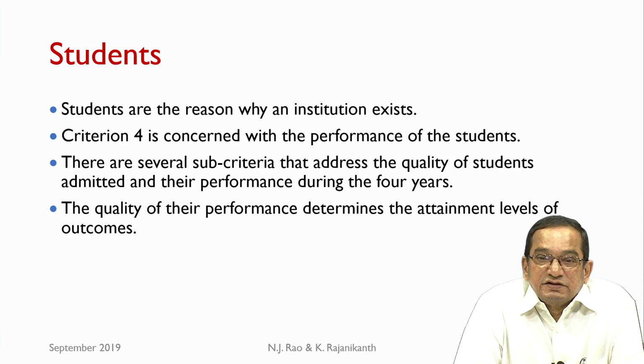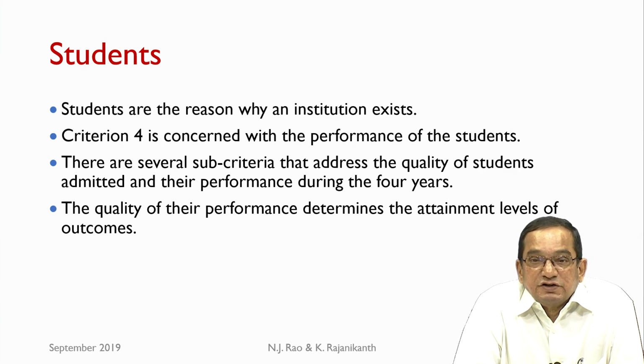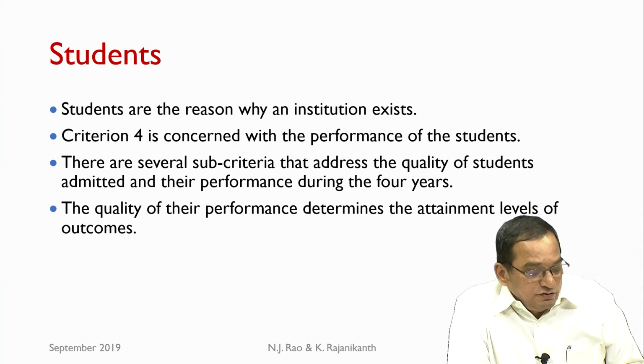Parameters like this essentially provide an indication of the extent to which the students are able to attain and demonstrate the intended learning outcomes. The quality of their performance determines the attainment levels of outcomes.